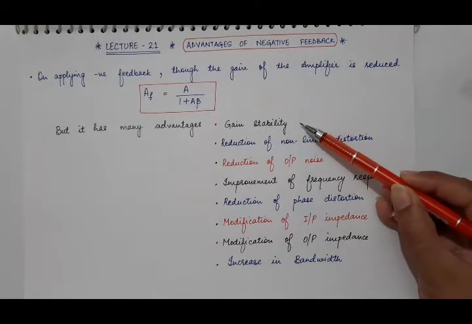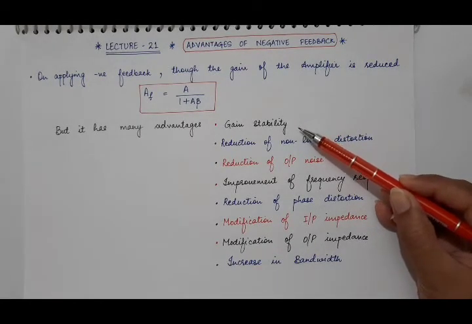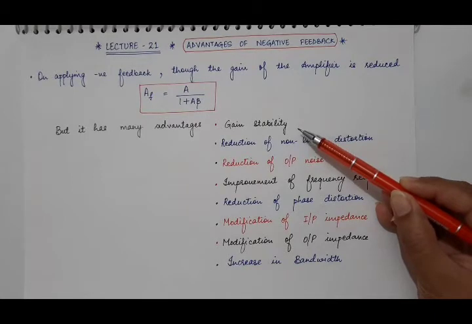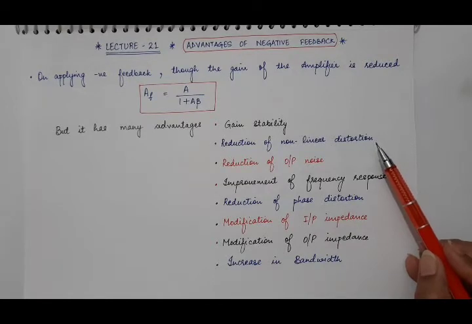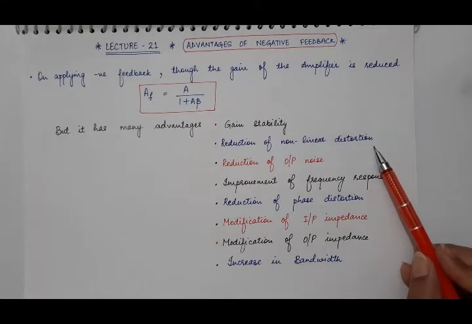So first, negative feedback makes the gain of the amplifier stable. It stabilizes the gain. How? We'll see later in detail. The second advantage is that it reduces non-linear distortion. Actually, without negative feedback, along with the desired output there is also a part of distorted voltage, and on applying negative feedback, the amount of that distortion in the output decreases. So it reduces the nonlinear distortion.